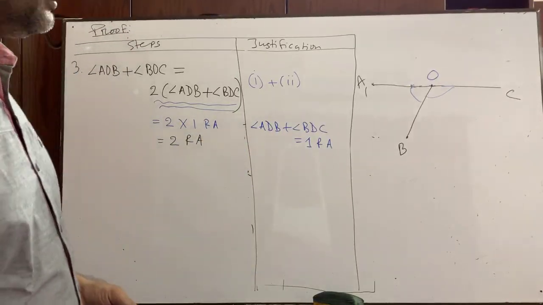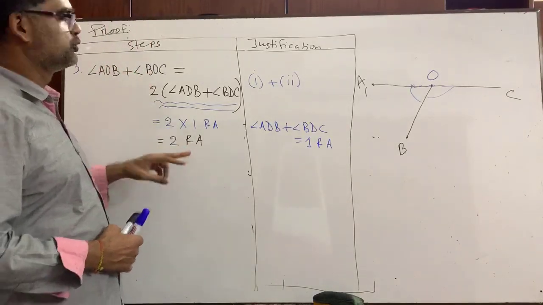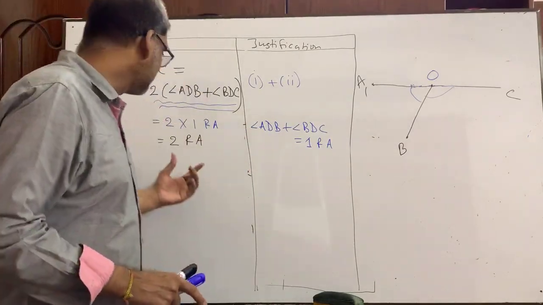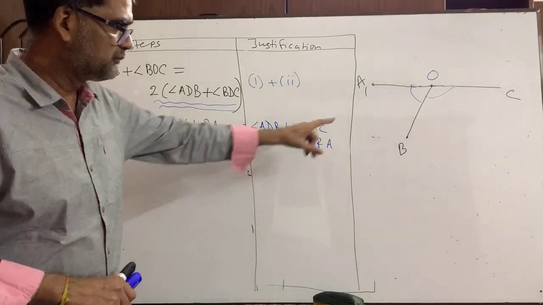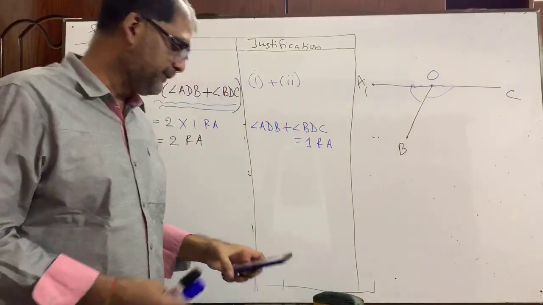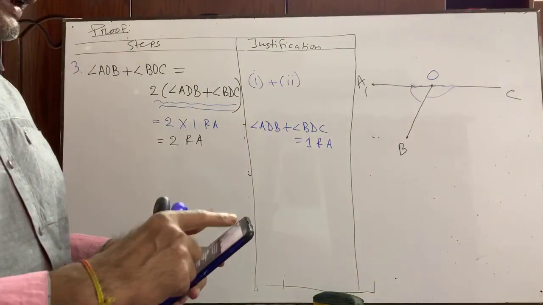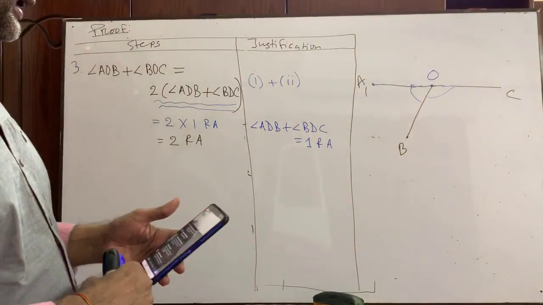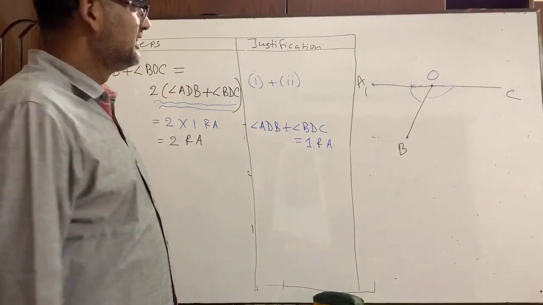Okay, please. Anyway, I told you that this plus this equals two right angles. Then what happens? Is there anyone here to let me know what can be written after this? If the sum of these two angles equals two right angles, I have drawn the figure again. Okay, then what should be written? Nobody is there to write. I know that you cannot. Is there anybody here to write down? No, nobody. Okay, that's good.